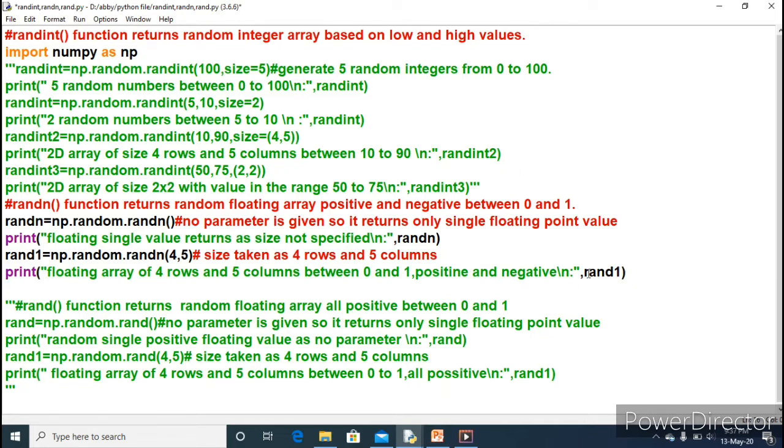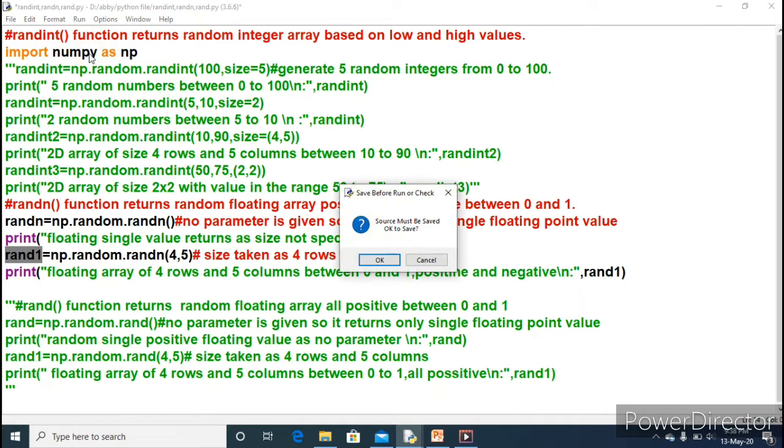So just look at the output. Two outputs you will be getting. One will be the single floating point value, and the second one will be the floating values of 4 rows and 5 columns. That means the floating array will return through this rand_n variable. Clear? So I will execute it and you check the output.